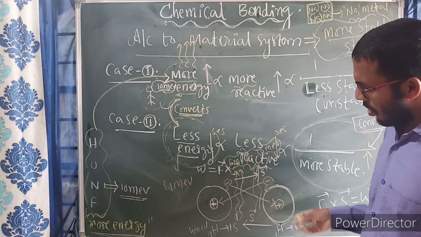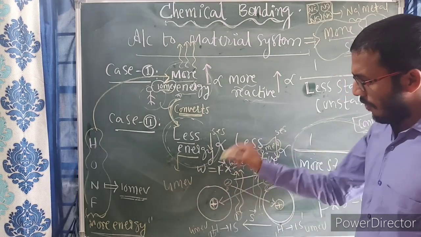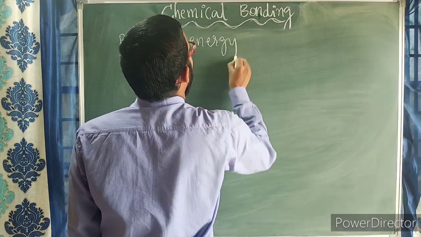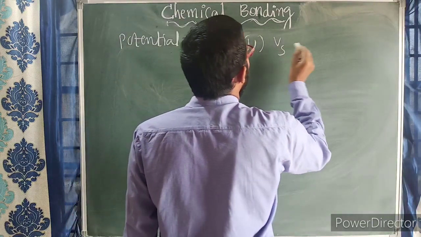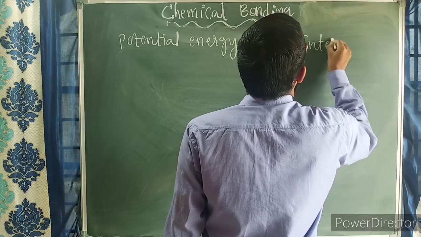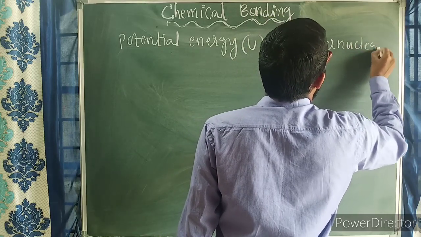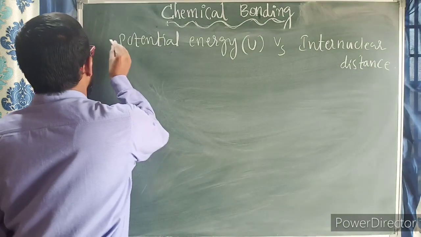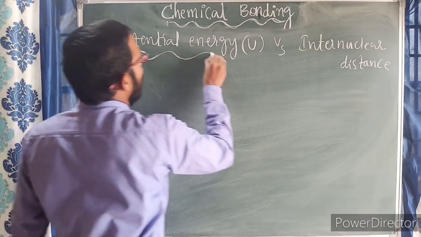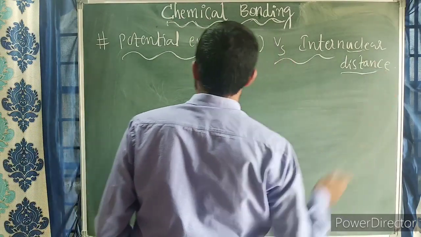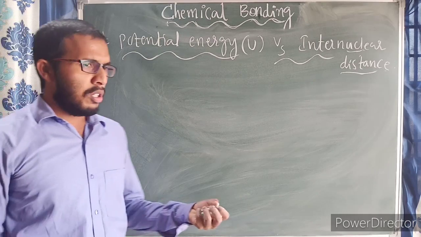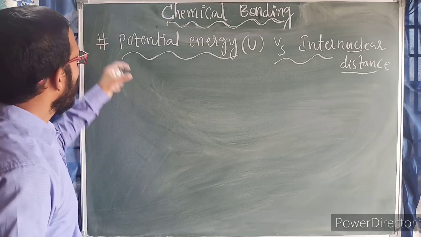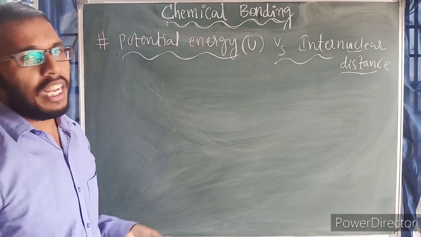Now let us talk about its potential energy graph. Let us discuss it. Let us draw the graph between potential energy versus internuclear distance. Now see here, how atoms lose energy during the combining process can be explained with the help of the potential energy graph.